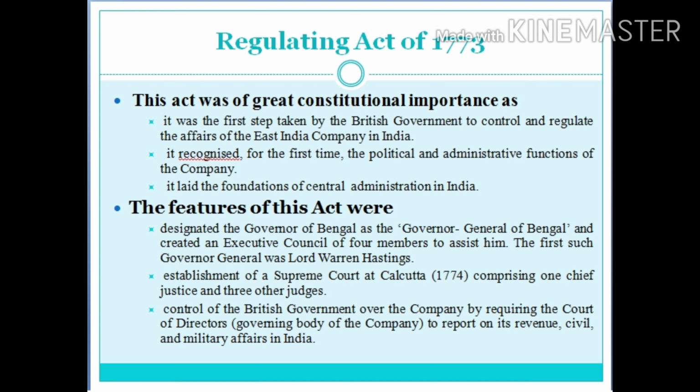It provided that the Supreme Court would have jurisdiction over all inhabitants of Calcutta. And it also required the court to administer the personal law of the defendants, that is, Hindus were tried according to Hindu law and Muslims were tried according to Muslim Muhammadan law, etc. It laid down that appeals from the provincial courts should be taken to the Governor General in Council and not to the Supreme Court. And it also empowered the Governor General in Council to frame regulations for provincial courts and councils.